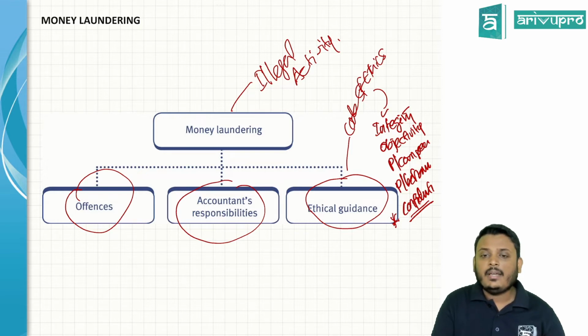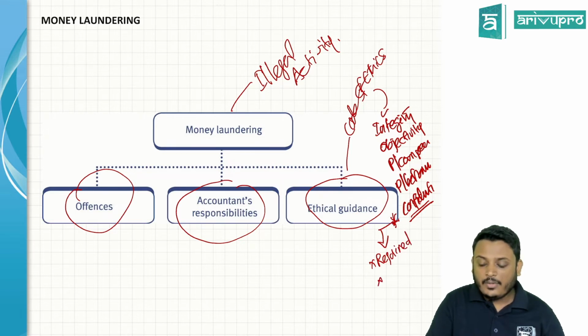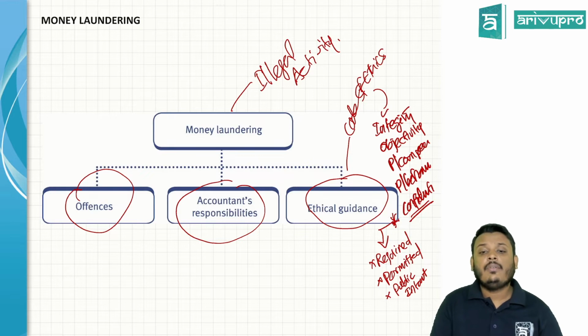Try to understand the International Ethics Standards Board. It speaks about the disclosure of confidential information as well. There are several situations exempted where you can disclose confidential information. One, if it is required by law. Two, if it is permitted by law. And three, to protect public interest. So due to these reasons, we can disclose.